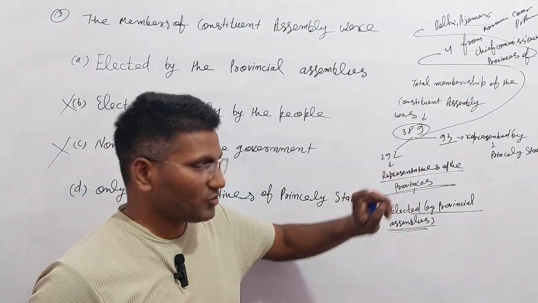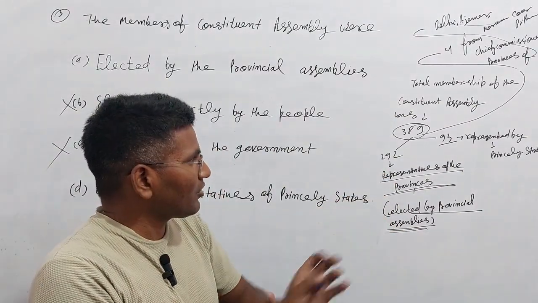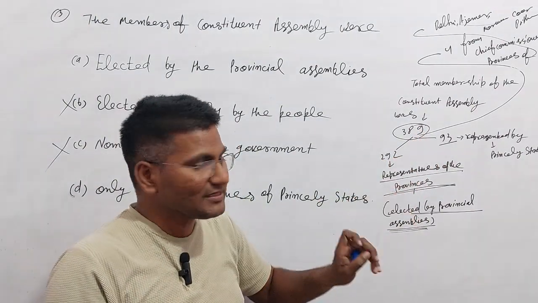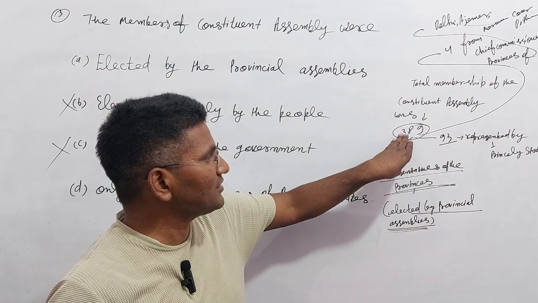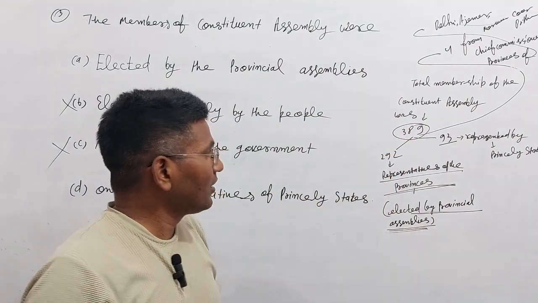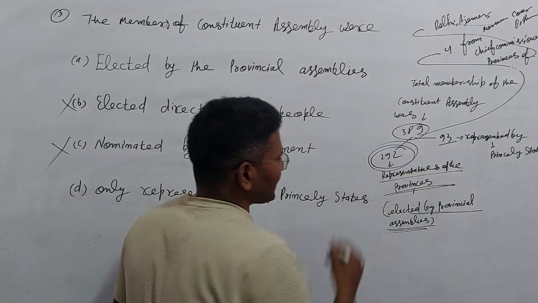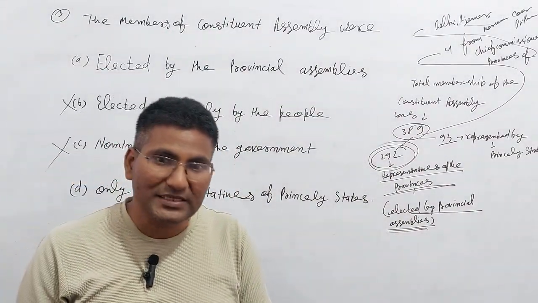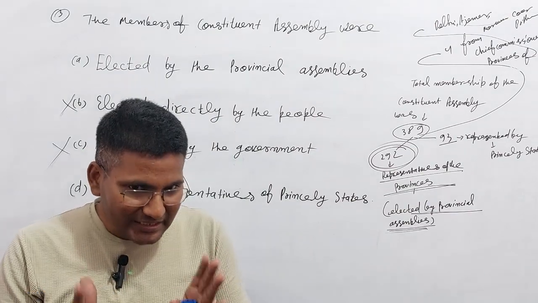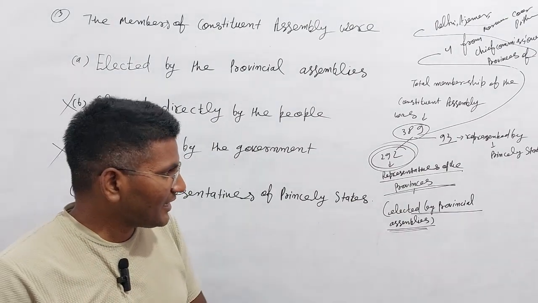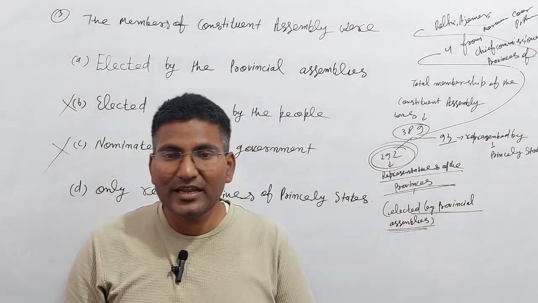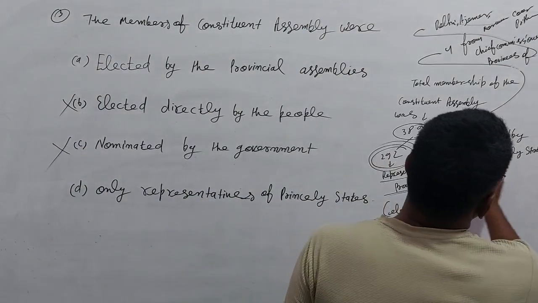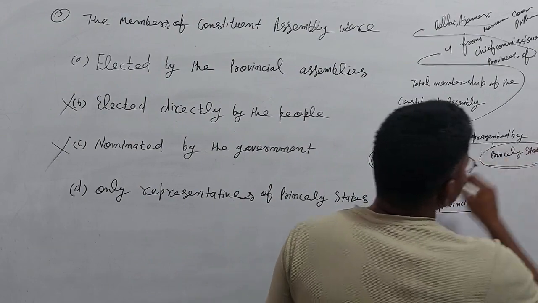And 93 were represented by the princely states.